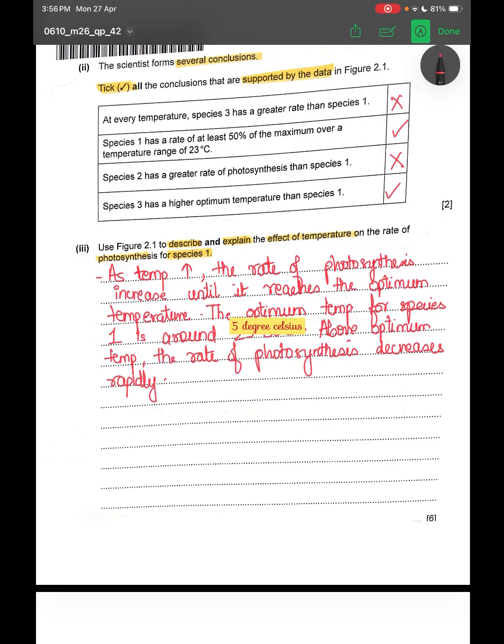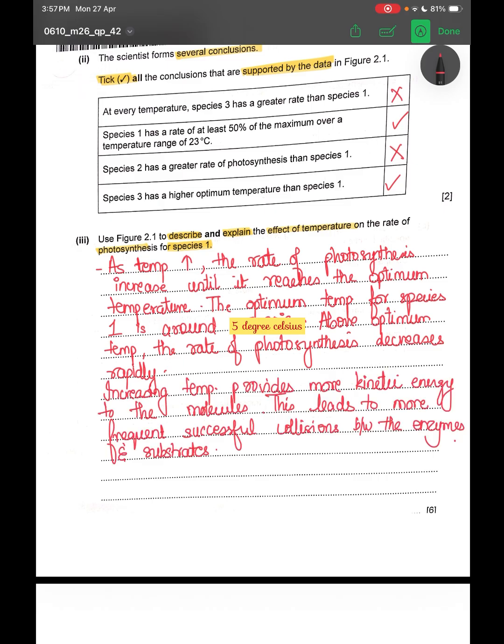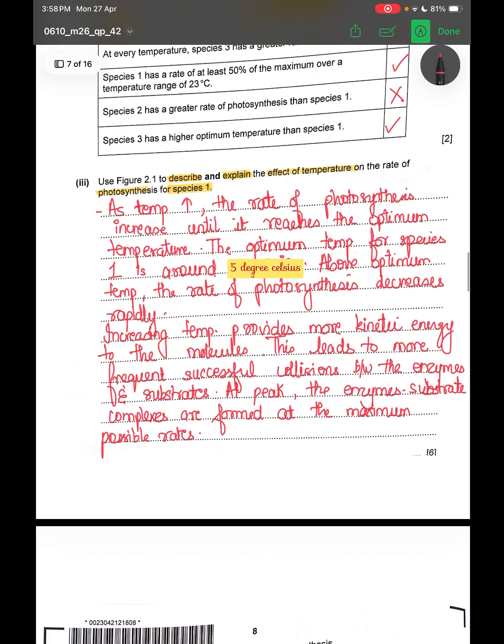Okay, now moving on to the explanation part, you could say. Increasing temperature will provide more kinetic energy to the molecules, and that will eventually lead to more frequent successful collisions between the enzymes and the substrate. At peak, basically at the optimum temperature, enzyme-substrate complexes are going to form at the maximum possible rate, and then you end it with why it decreases.